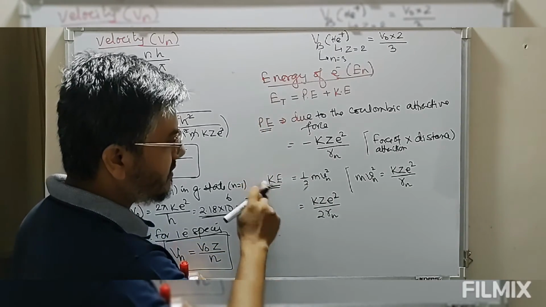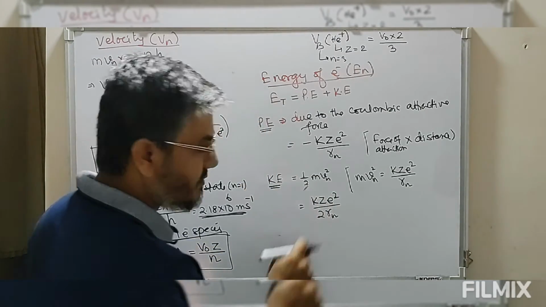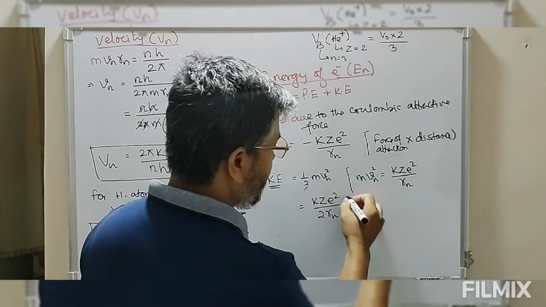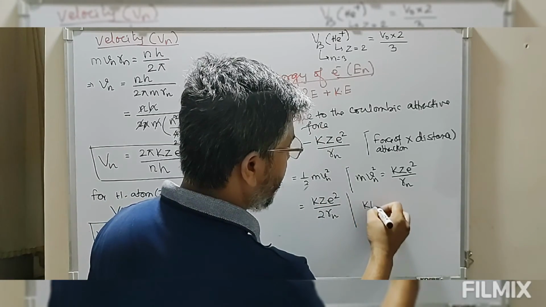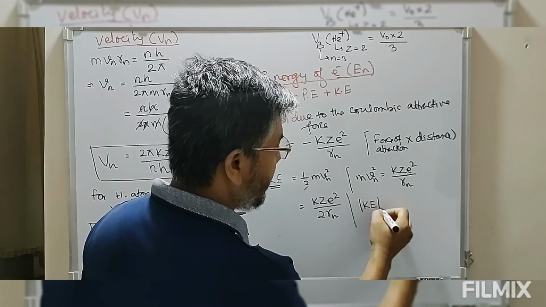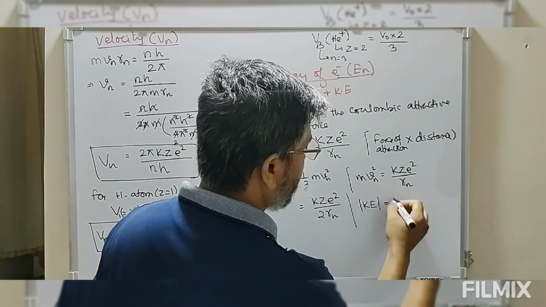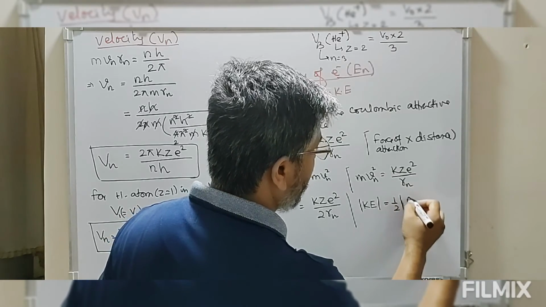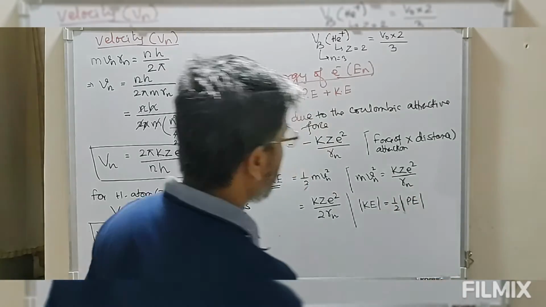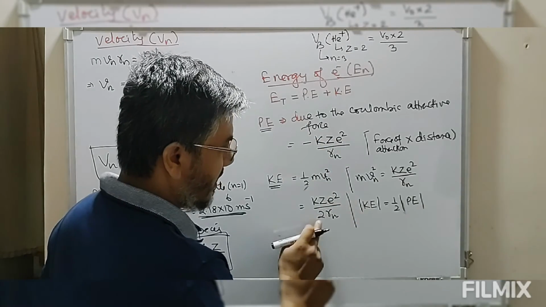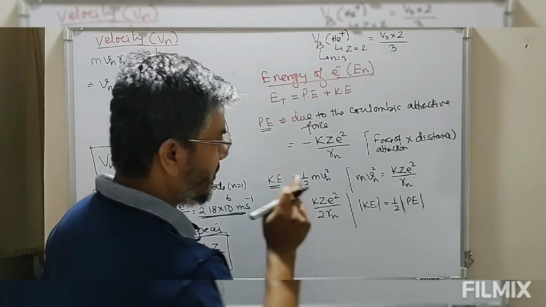Total kinetic energy is kZe² upon 2Rn. So if you look at this, the absolute value of kinetic energy, without any sign, is equal to half of the absolute value of the potential energy. The potential energy's absolute value is kZe² by Rn, and the kinetic energy is half of the potential energy.